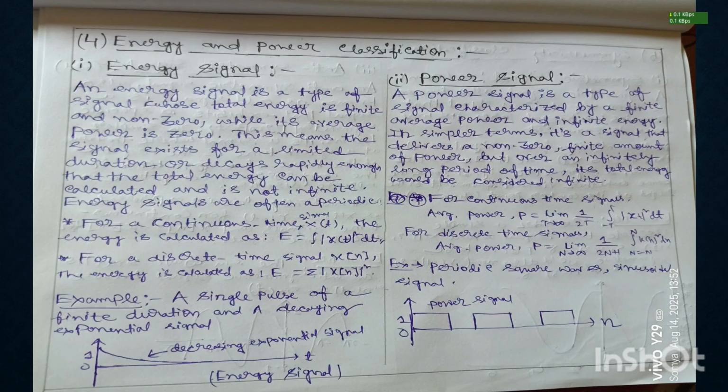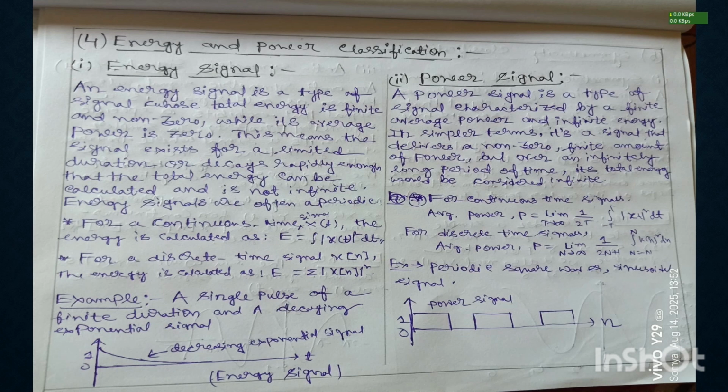An energy signal is a type of signal whose total energy is finite and non-zero, while its average power is zero. This means the signal exists for a limited duration or decays rapidly enough that the total energy can be calculated and is not infinite. Energy signals are often aperiodic.